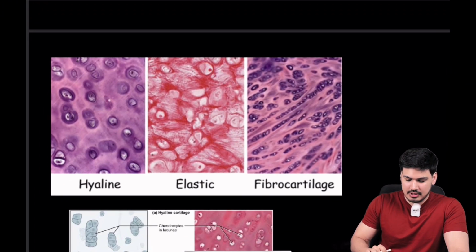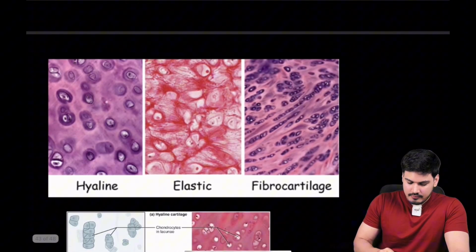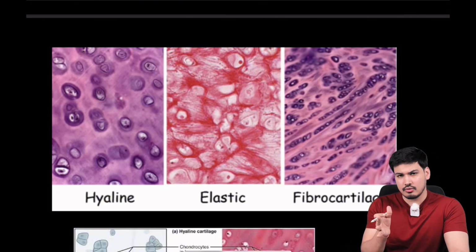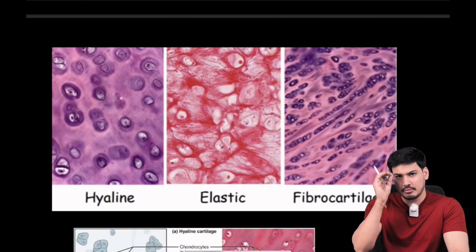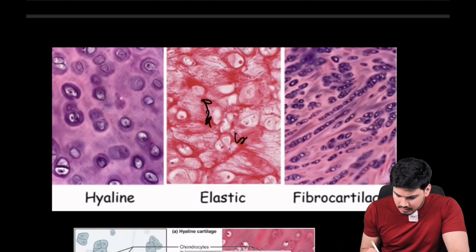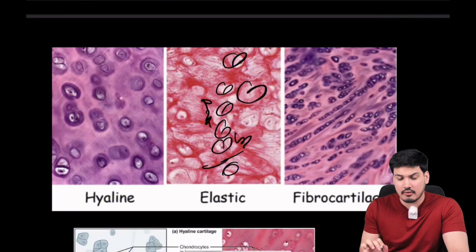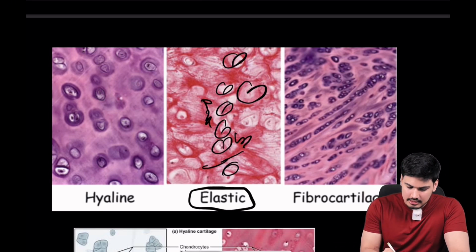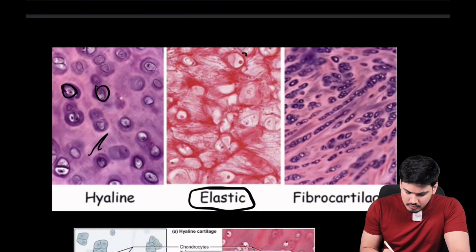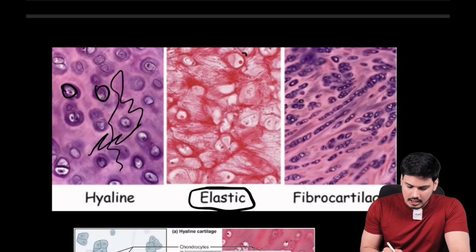Okay, so it's the same picture, in a little more detail. If you see, slides do change, the material does change. So we should not stick to the color. But look at this: dense meshwork, dense fibers, lot of cells, dense meshwork is there. There are no parallel rows of cells or chondrocytes seen here. So this naturally becomes elastic. Okay, so this is elastic cartilage. You see, yes, chondrocytes are there, but very homogeneous matrix is there all around. So this is your hyaline cartilage.